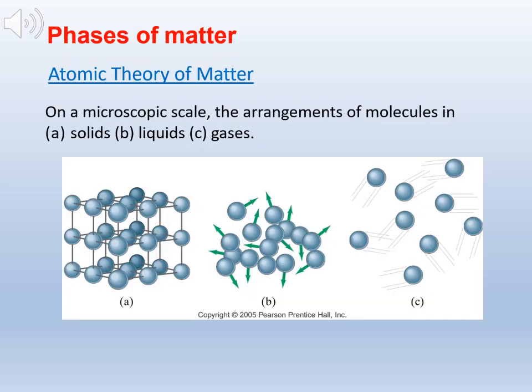Matter exists in different phases or states, each with unique properties based on how particles are arranged and interact. Here are the main phases of matter, including solids, liquids, and gases.